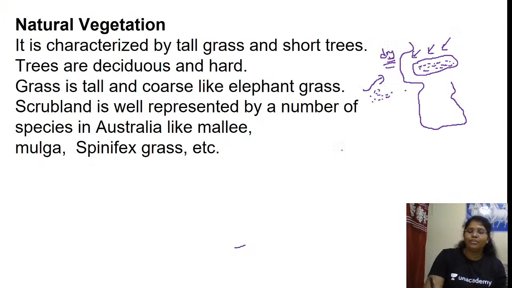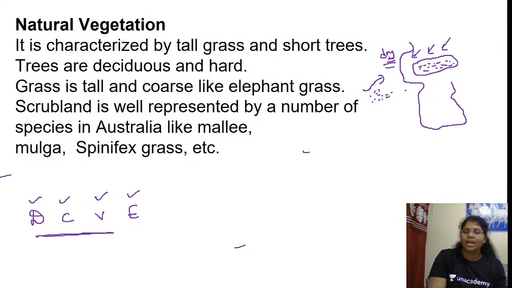This is the powerful keyword: D, C, V, E. Distribution, climate, vegetation, life and economy. The powerful code to master any climatic type, starting from 15 till the last type, 10 climatic types. Out of this, we have completed D and C thoroughly.